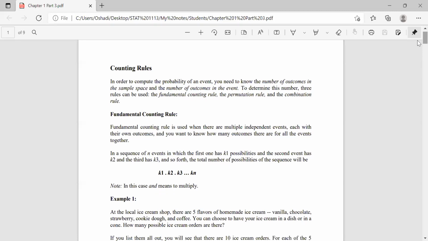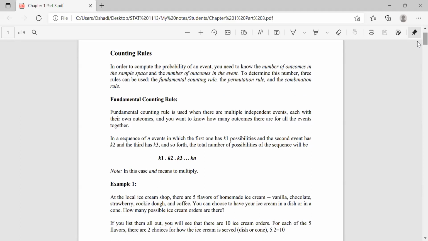When the events are independent only, we can use this fundamental counting rule, each with their own outcomes, and you want to know how many outcomes there are for all the events together. So in a sequence of n events, where the first one has k1 possibilities, the second event has k2 possibilities, the third has k3, and so forth, the total number of possibilities of the sequence will be the multiplication of